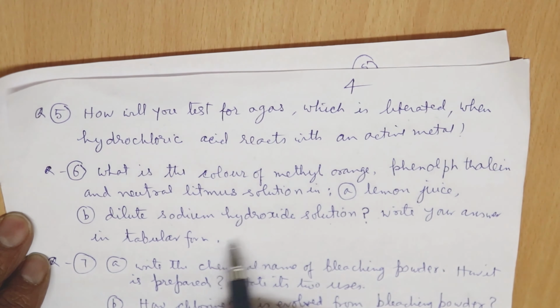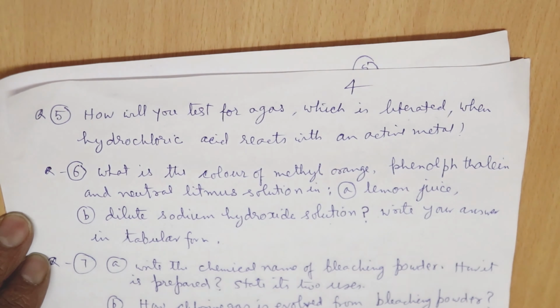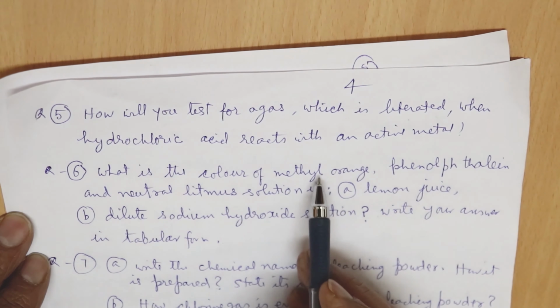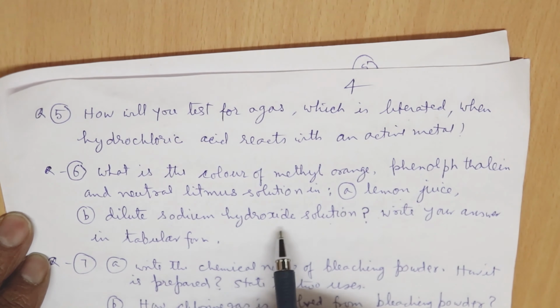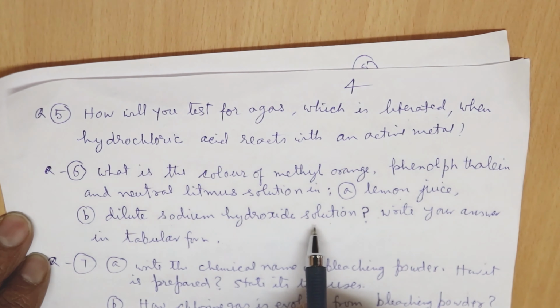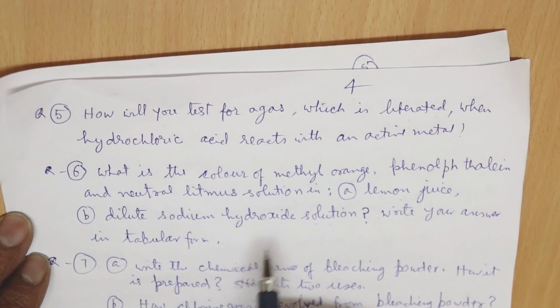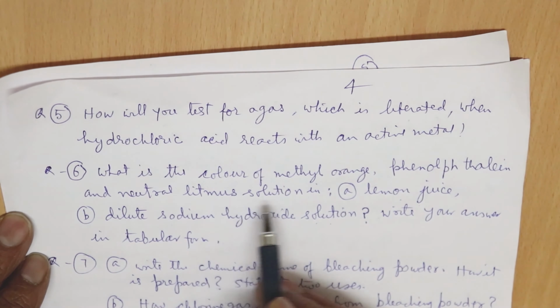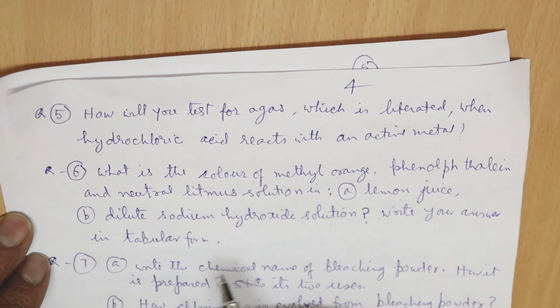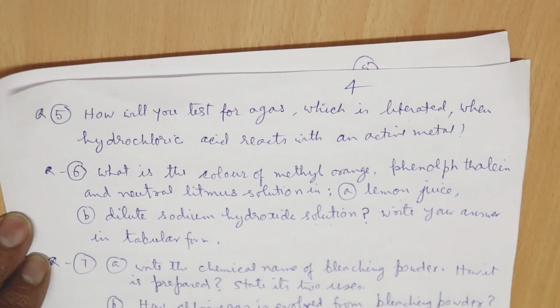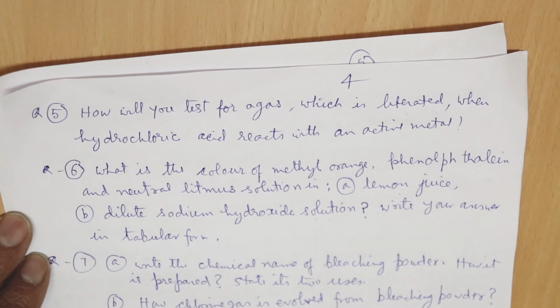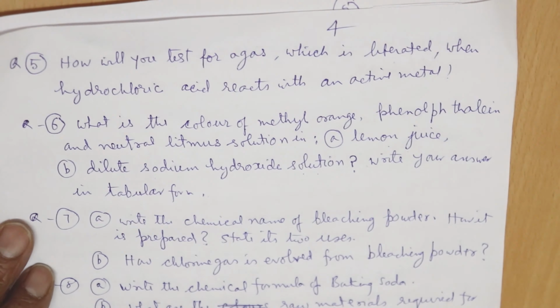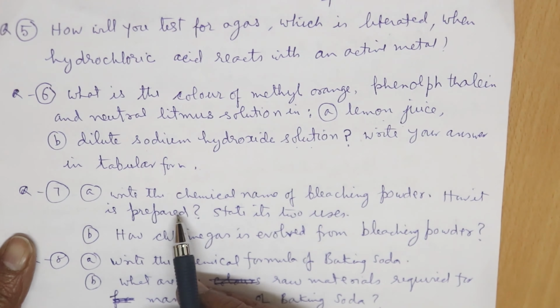Here you have to write your answer in tabular form. We have to make a table, and you have to write the action of methyl orange on the lemon juice and the dilute sodium hydroxide solution, and also the action of phenolphthalein on these two, and also the action of neutral litmus solution on these. You have to see the change of color, okay, and then you have to conclude whether these are acid, base or neutral substances.